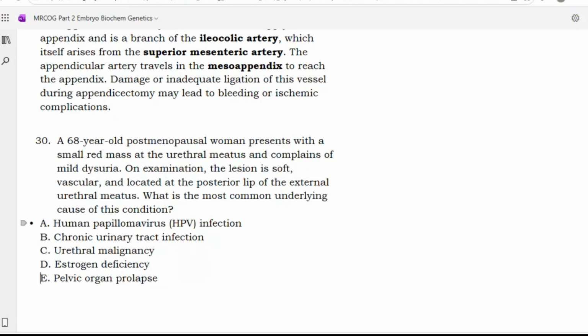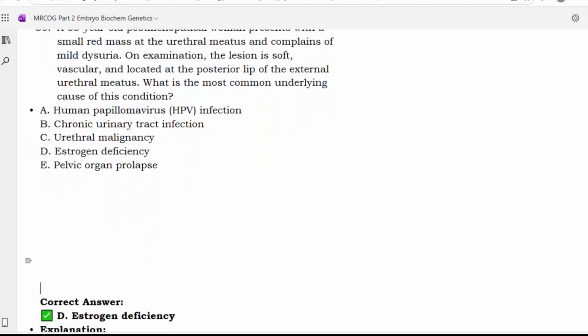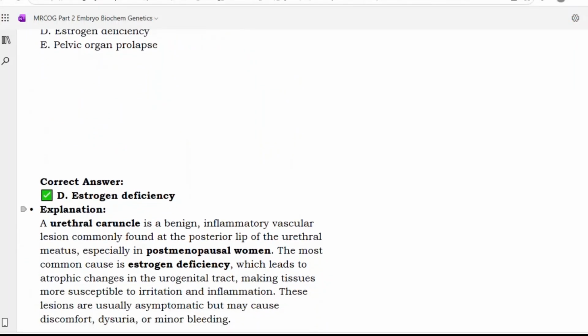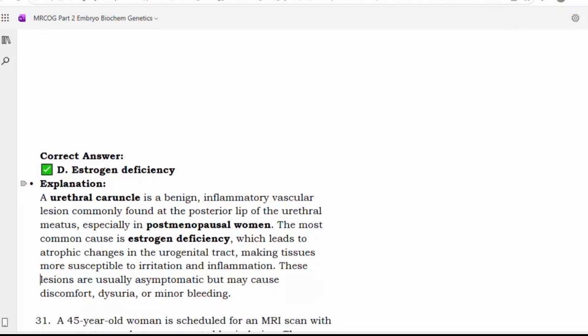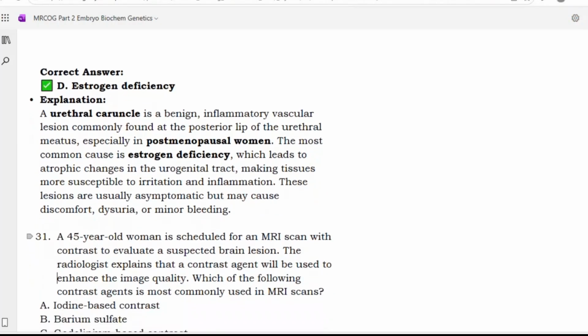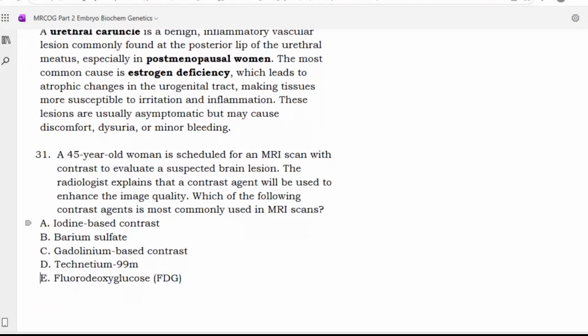Sir, option E. Estrogen deficiency. Urethral caruncle is a benign inflammatory vascular lesion commonly found at the posterior lip of the urethral meatus, especially in postmenopausal women. The most common cause is estrogen deficiency, which leads to atrophic changes in the urogenital tract, making tissues more susceptible to irritation and inflammation. These lesions are usually asymptomatic but may cause discomfort, dysuria, or minor bleeding. Next.